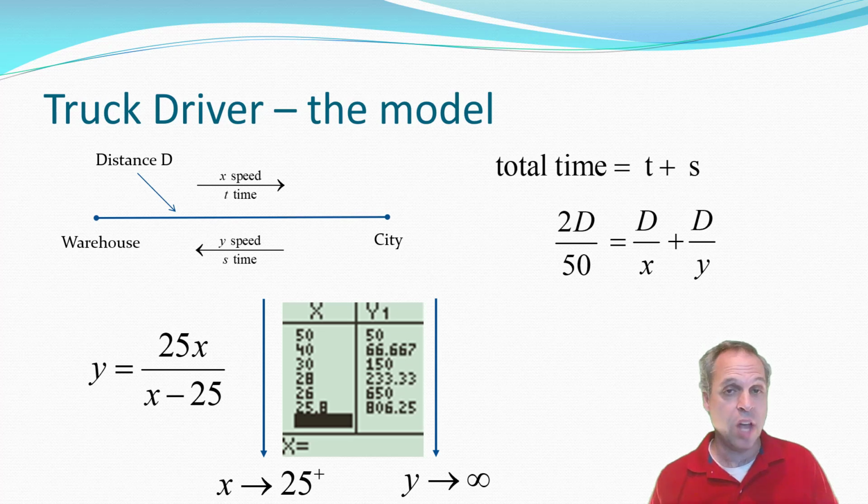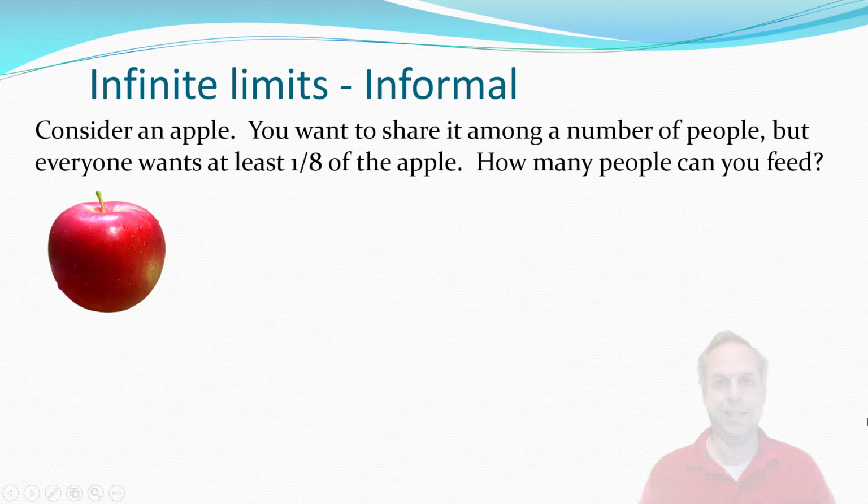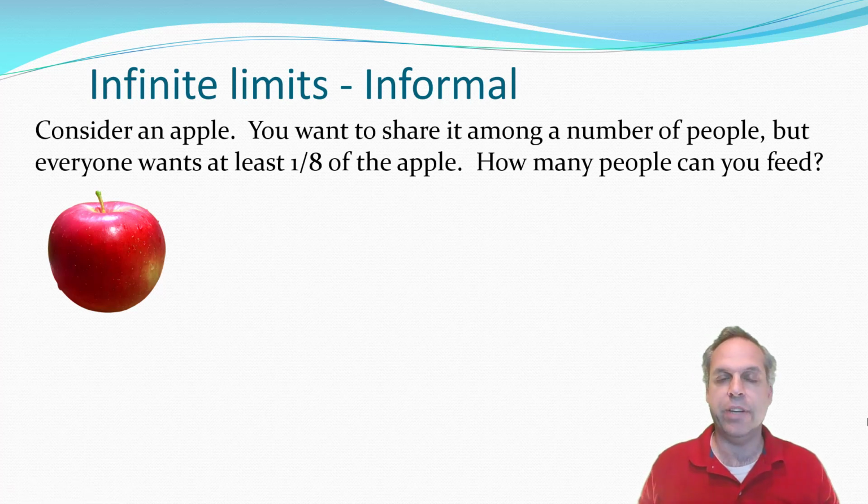The amount of time overall for the problem is fixed. Well, if you spend most of that time just going from the warehouse to the city, you have very little, a microseconds amount of time to come back. But the amount of distance you travel coming back is still fixed. So if the distance is fixed, but the amount of time is really close to zero, well then the speed must be astronomical. So let's talk about infinite limits